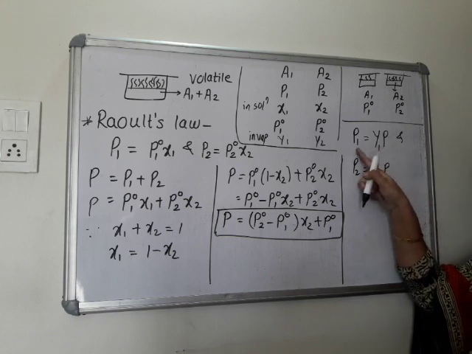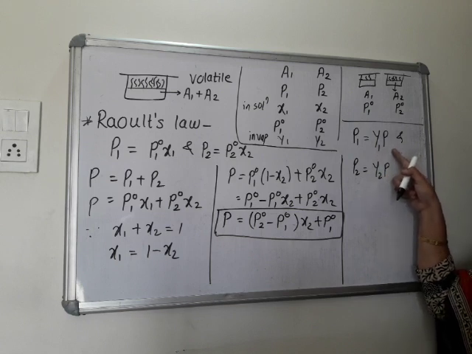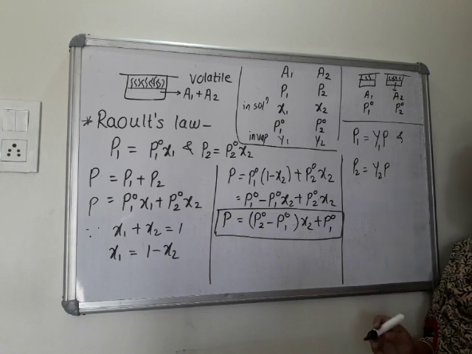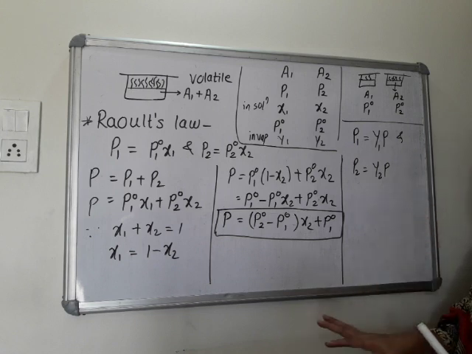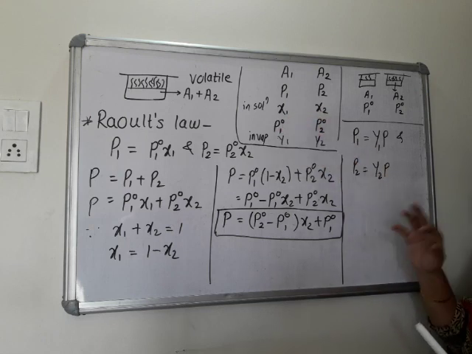Partial pressure of any component is the product of mole fraction and total pressure. Is this clear? What is meant by Raoult's law? So in MCQs they ask what is the mole fraction in the solution, what is the mole fraction in the vapor state.